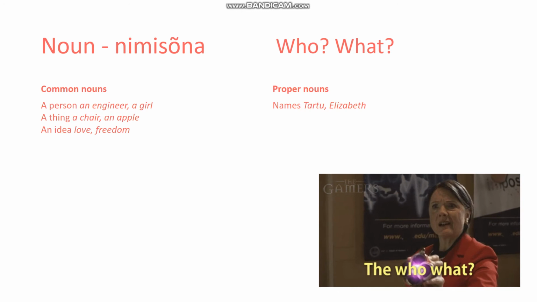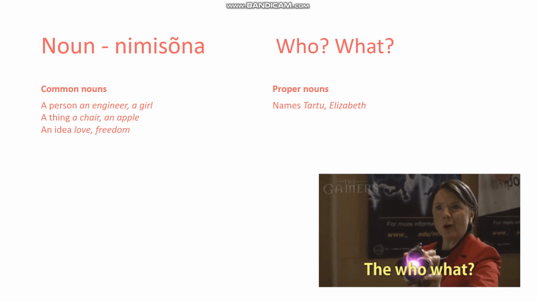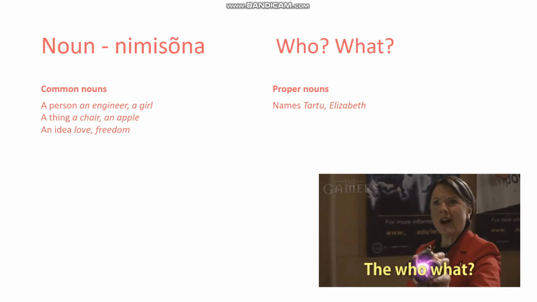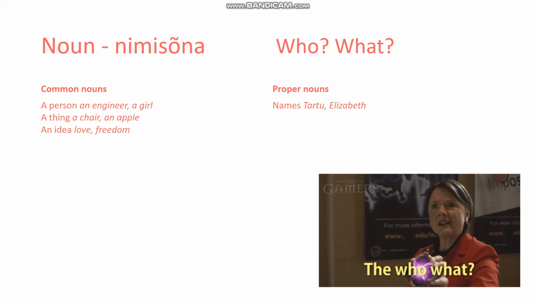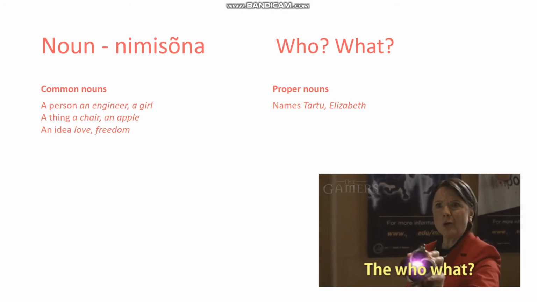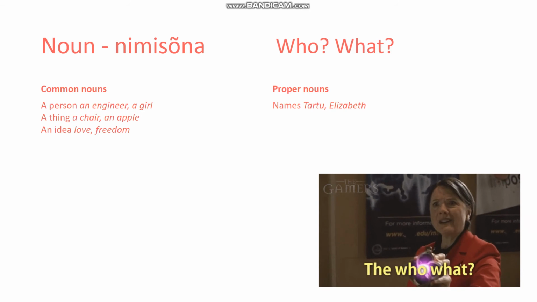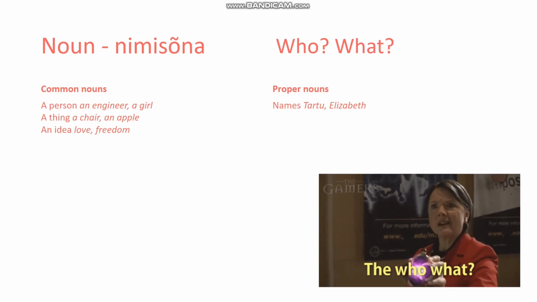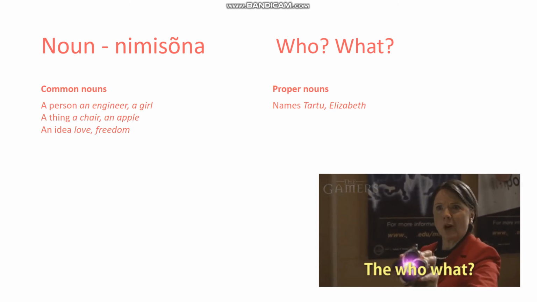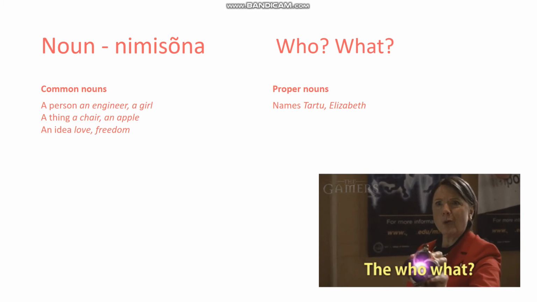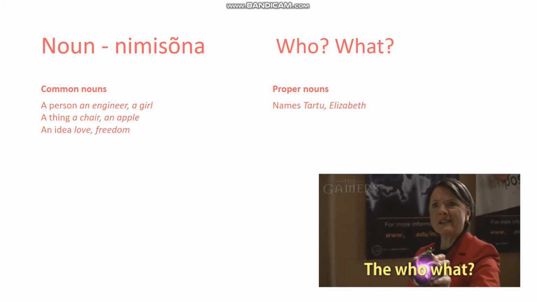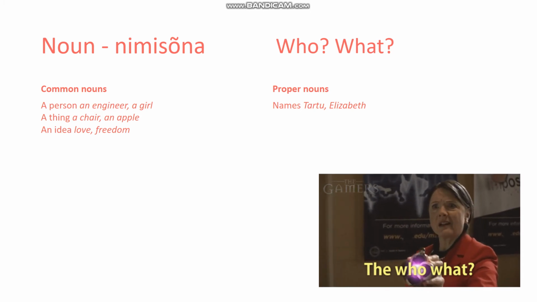So I've kept it quite simple for you and just added two examples. So it could be a name like the name of a city, a name of a person, a name of a company, a school, a name of a theatre, or any other establishment for that matter. But proper nouns are names.